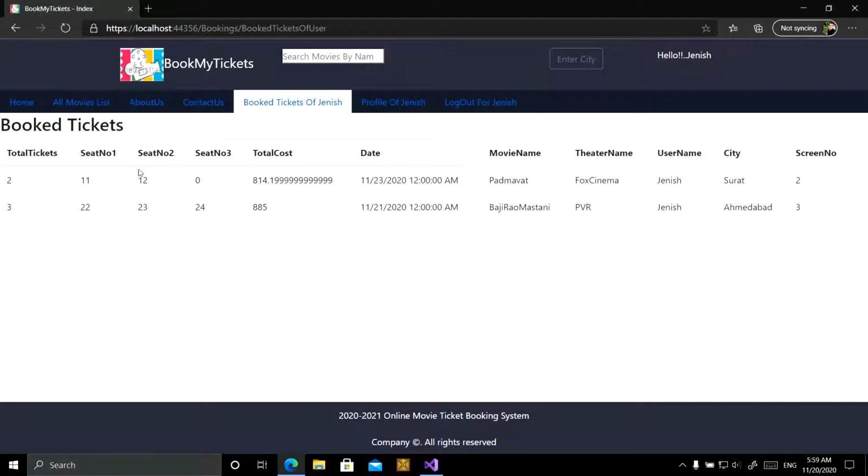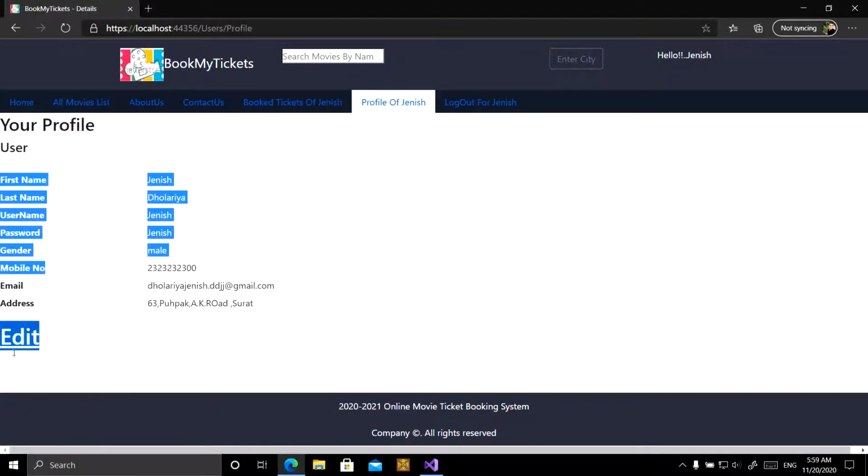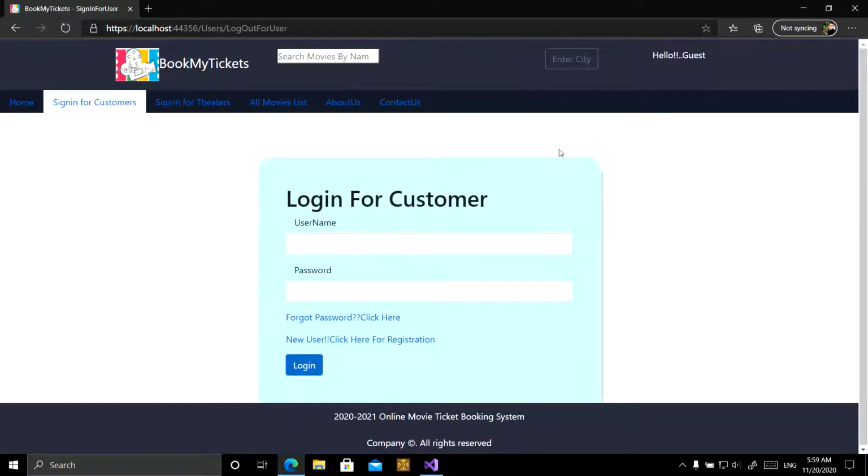The user can see all booked tickets. You can see your profile and update it also, and the user can log out also. This is all from the customer's, the normal user's, perspective.